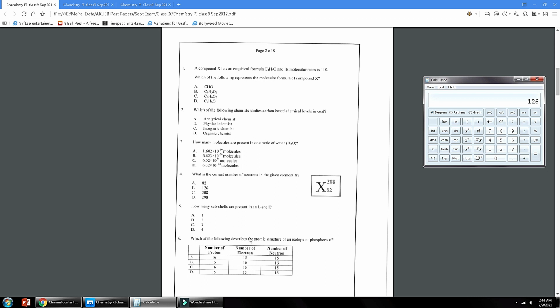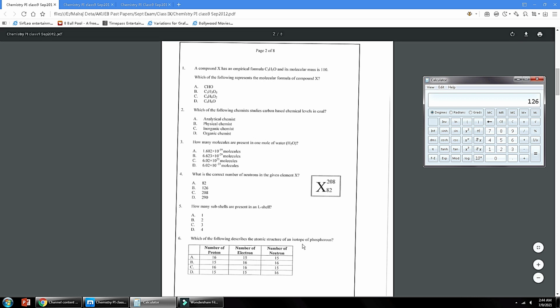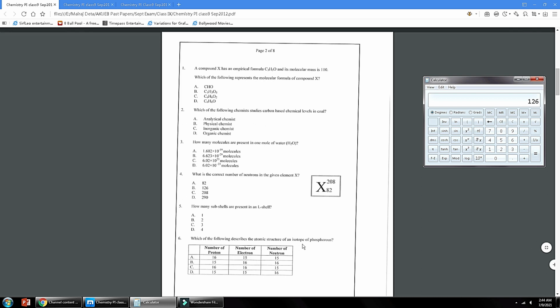Number 6: which of the following describes the atomic structure of an isotope of phosphorus? Phosphorus contains 15 protons. So you need to find the number of protons, where 15 is written in option B and in option D. So either B or D is correct. You need to find isotopes. In isotopes, the number of neutrons can be different. So neutrons can be different from protons or any other.